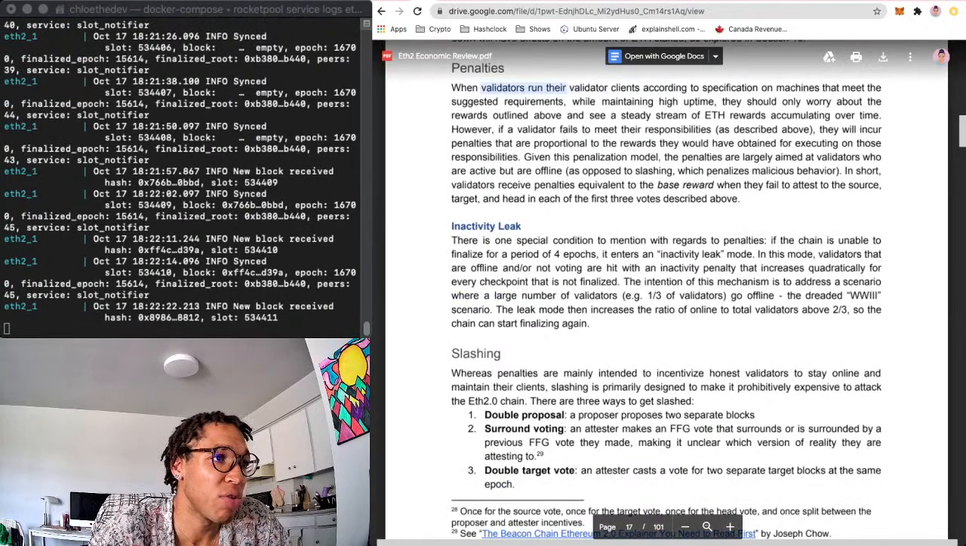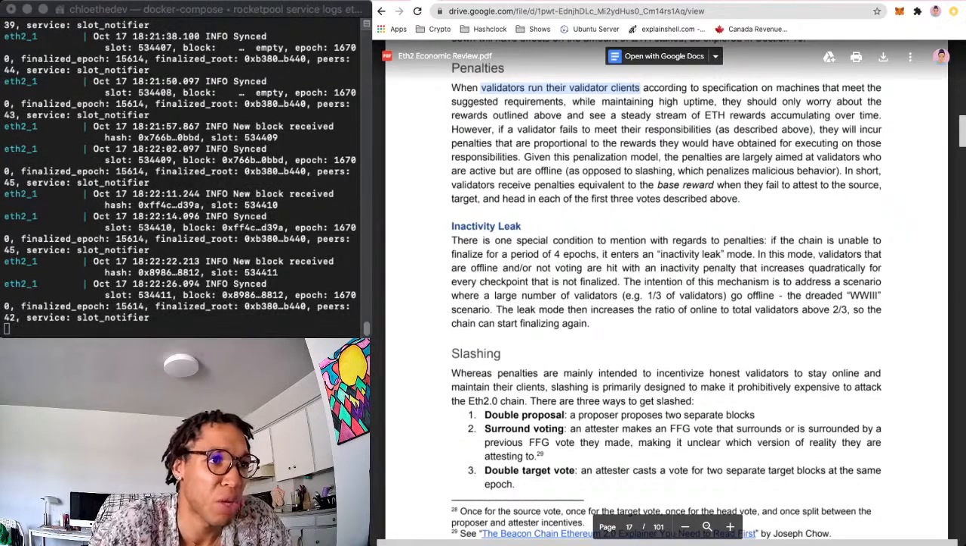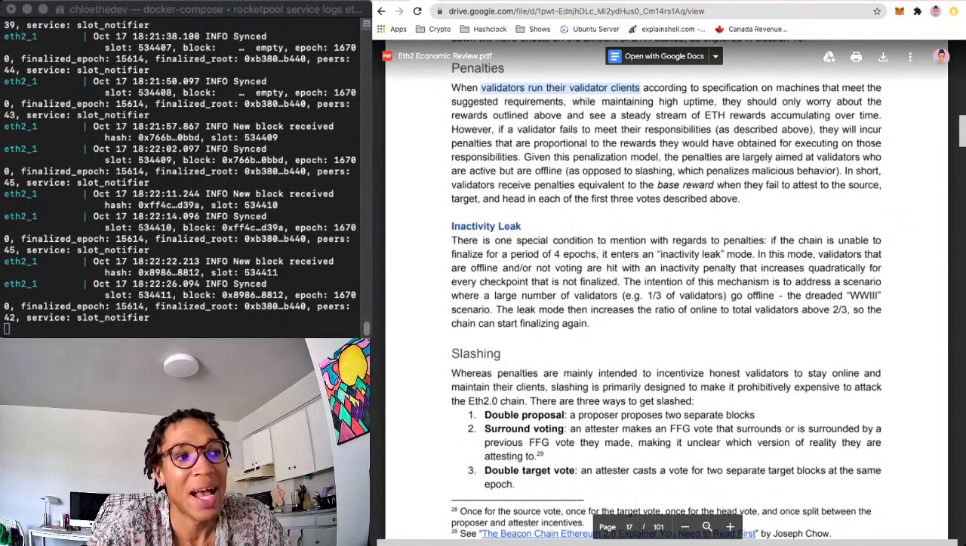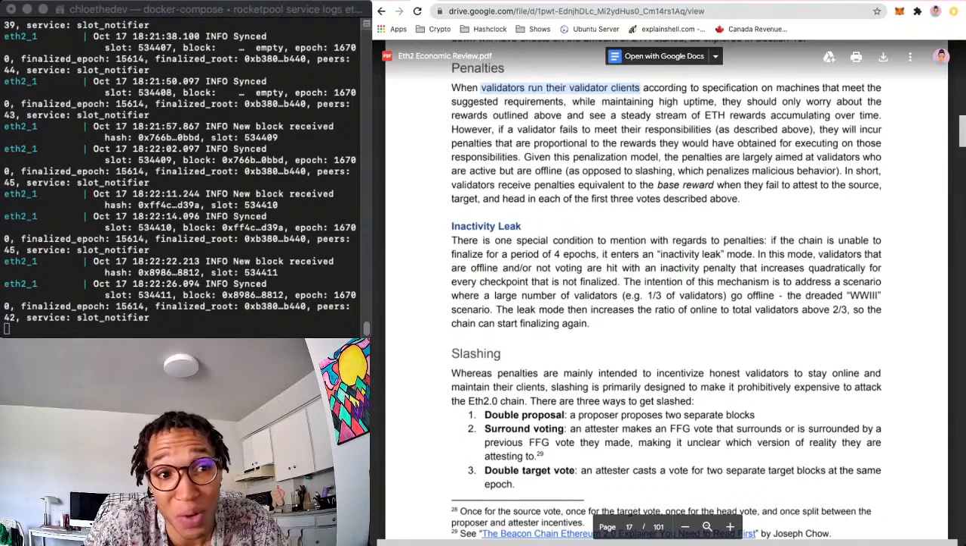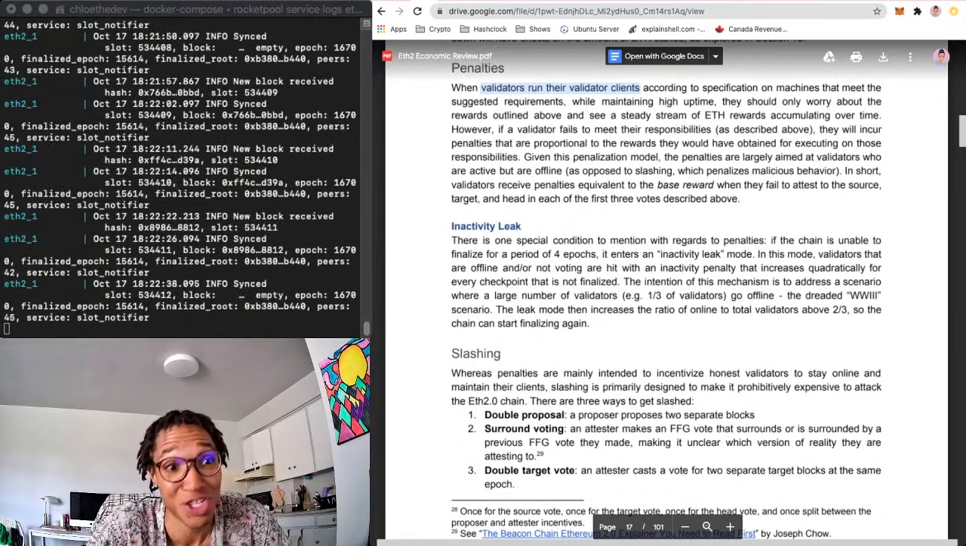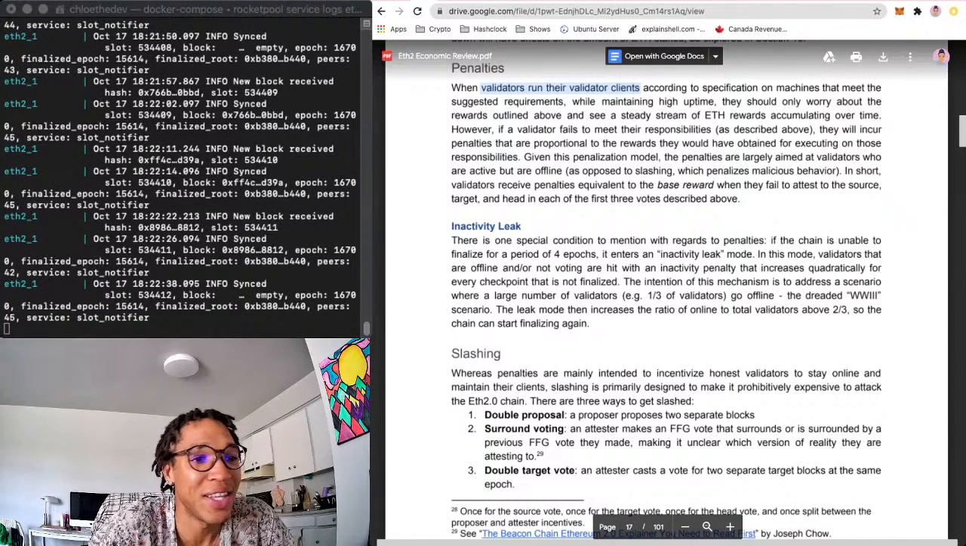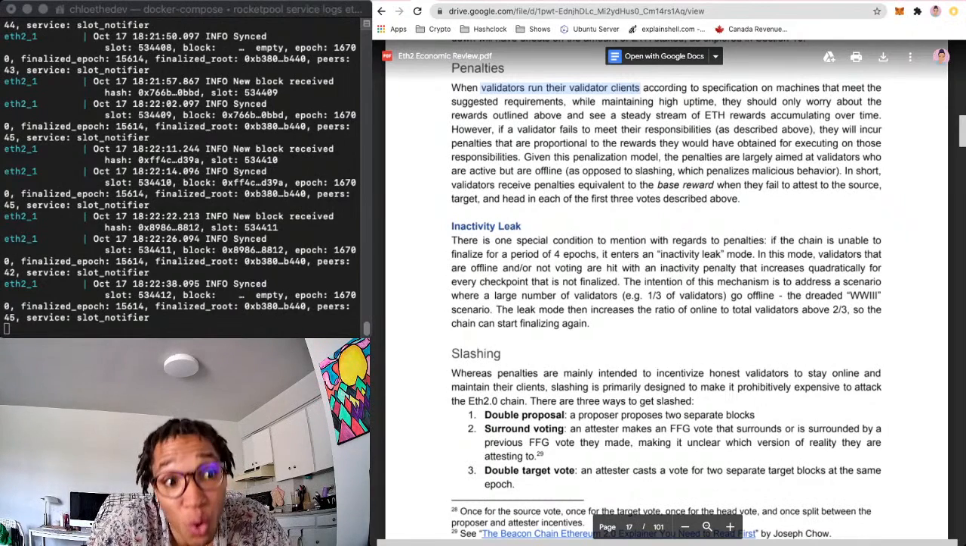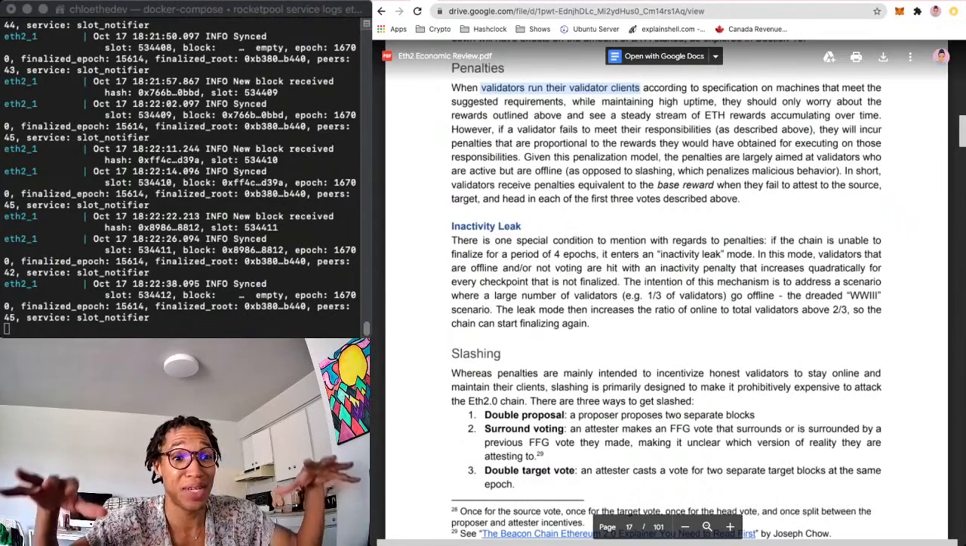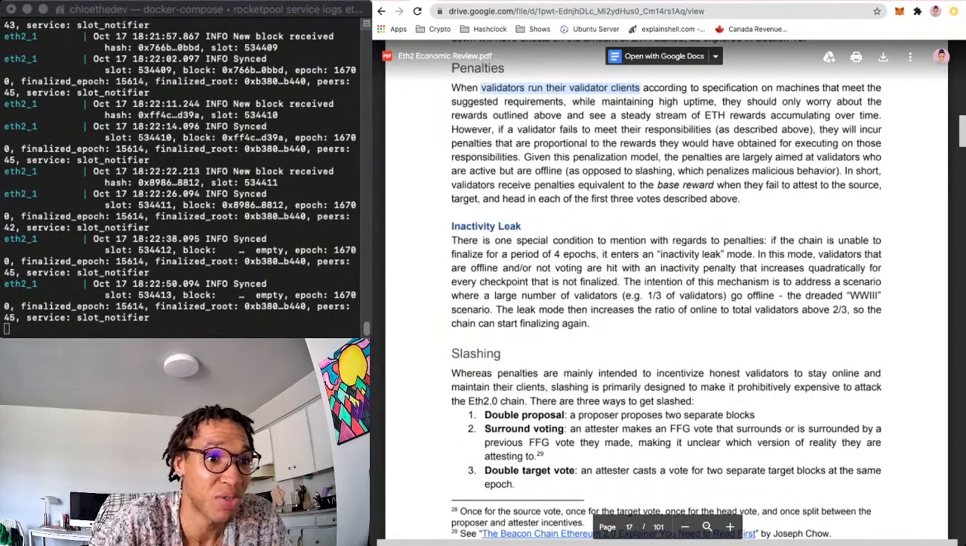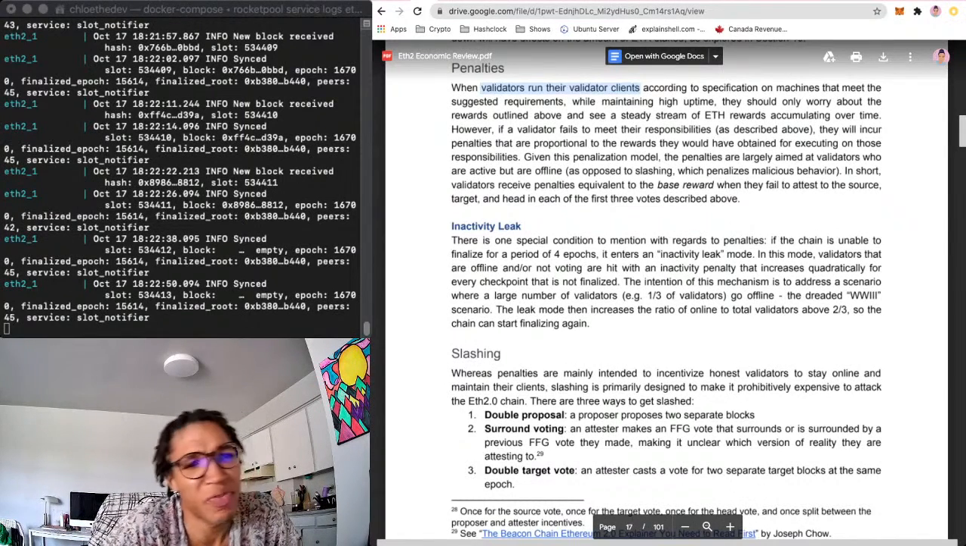When validators run their validator clients according to specification on machines that meet the condition requirements, and this is where it's important because if you don't meet the specified requirements, your attestation distance could be lower because your machine might be slow and not able to input the attestation or the vote quickly enough, and therefore you're just not fast enough, and therefore you don't get as much rewards. And not getting as much rewards is the same as losing out, because if everyone else keeps getting more rewards and you're not getting as much, you're not going to have as much stake in the network, and you're going to lose out on providing security.